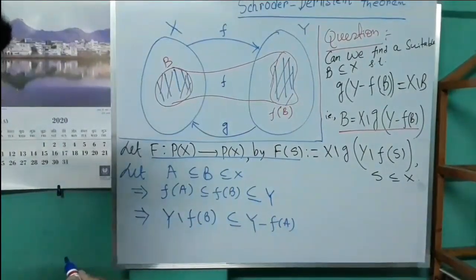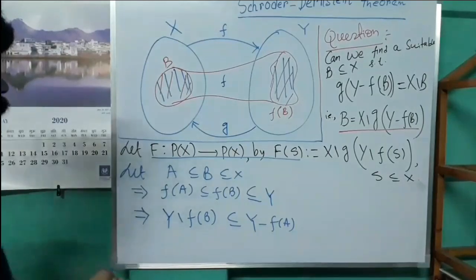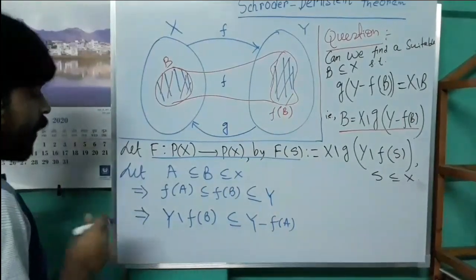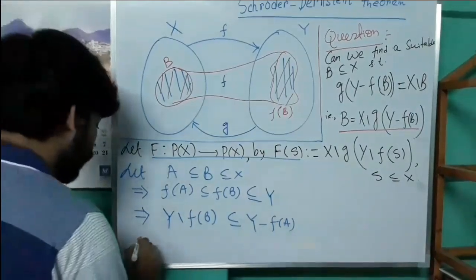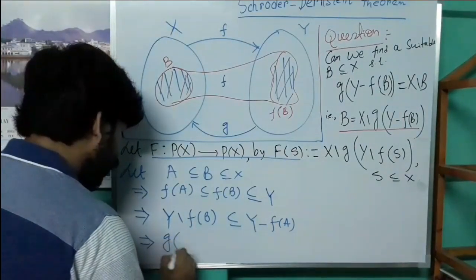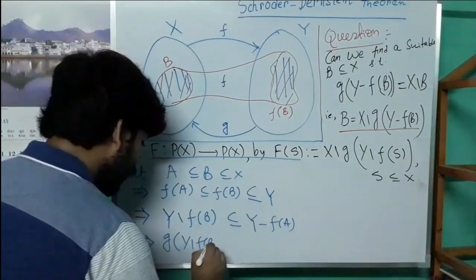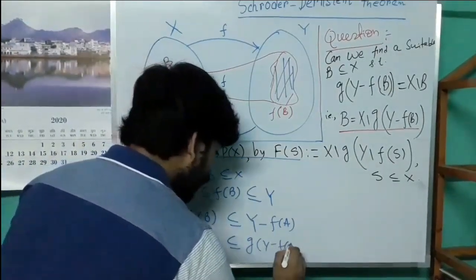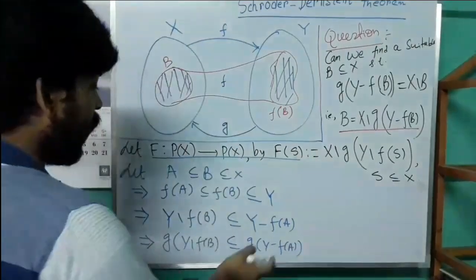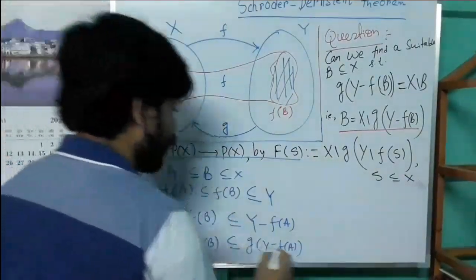And again g is an injective map, so g(Y minus f(B)) is a subset of g(Y minus f(A)), and obviously these are subsets of X.